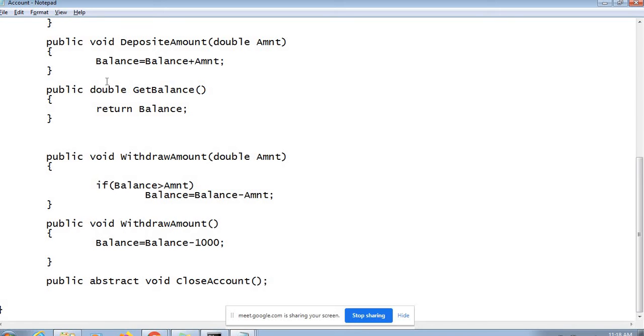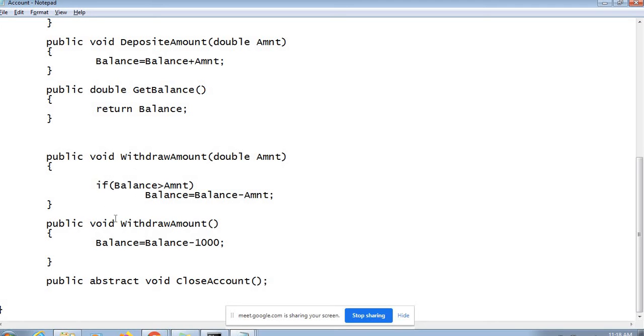Likewise, this class is half implemented, so what is the use of creating an object of it? When you create an object, you create it because you want to use it for different kinds of operations. You are able to deposit, know the balance, withdraw the amount, and close the account as well. Then only does it make sense to create an object, because using that object you can leverage the benefits of that entity.